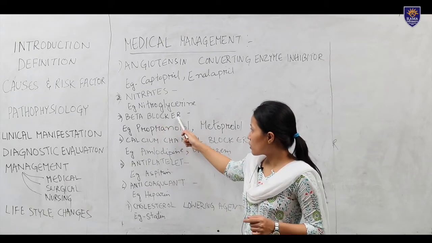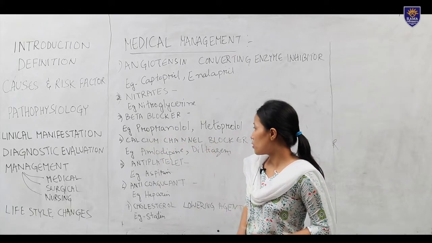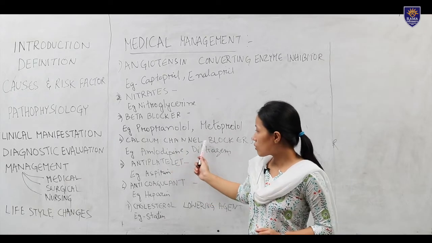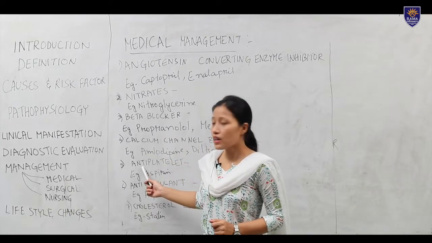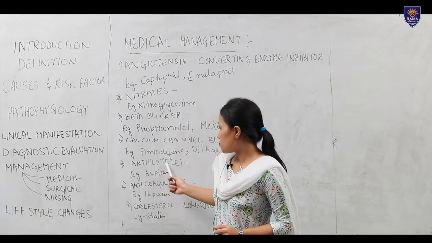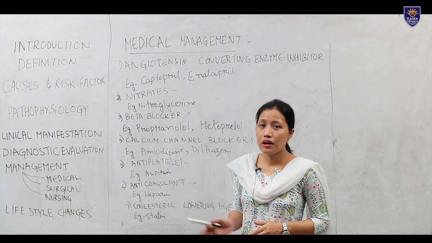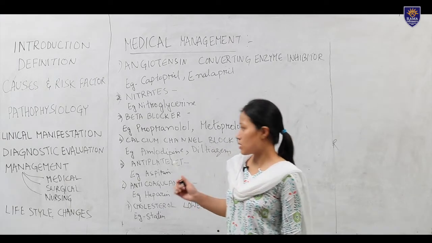Next is beta blocker. Examples of the beta blockers are propranolol and metoprolol. Next is calcium channel blocker. In the calcium channel blocker, examples are amlodipine and diltiazem. Next one is antiplatelet. An antiplatelet example is aspirin. This also helps to increase the blood flow, and it helps in widening the blood vessels also.